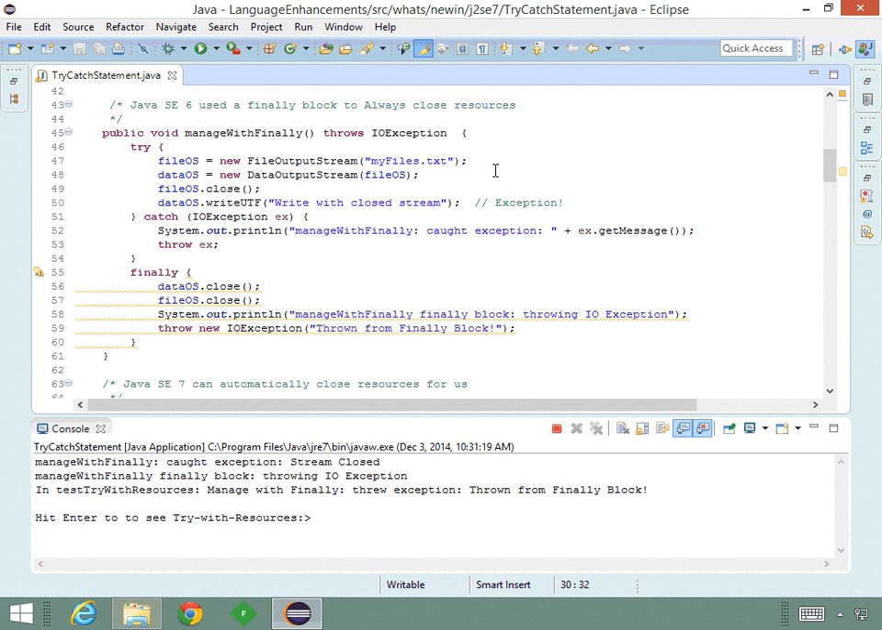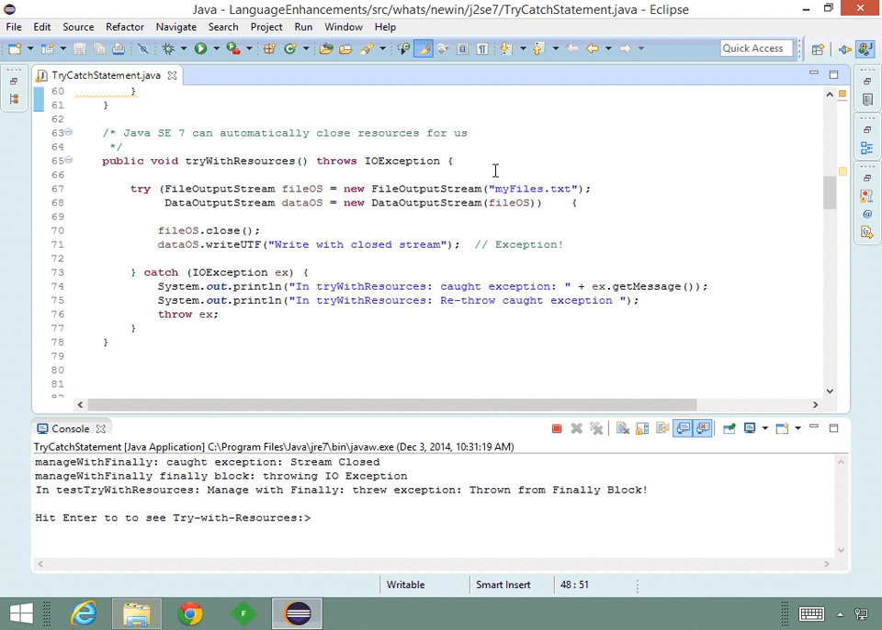So this was fixed in Java 7, and I'm going to show that here in the try with resources. Java SE 7 can automatically close resources for us using the try with resource statement. Notice how the try statement has a parameter list. And this is where we're declaring our streams. Now, you can have multiple resources in this parameter list, and you separate them with a semicolon. These resources will be closed when the try statement exits, whether the try completes normally or throws an exception.